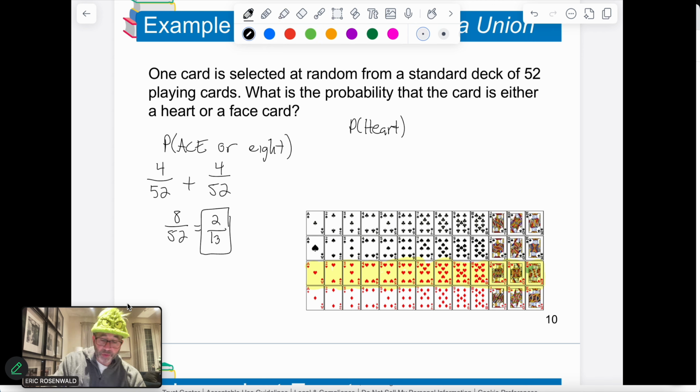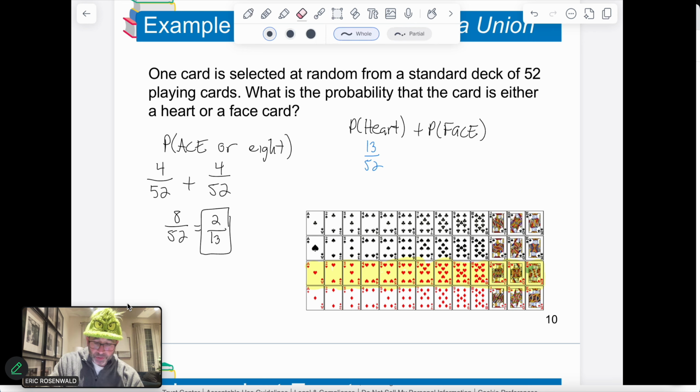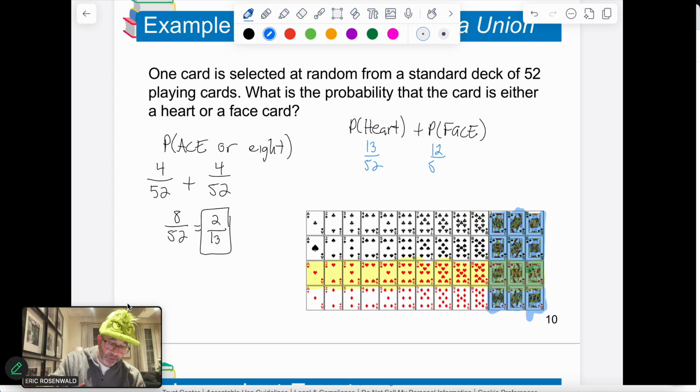And then we're going to say, what's the probability of drawing a heart? Well, when we look at this, we can see that there is a 13 out of 52 chance of drawing a heart. What's the probability of drawing a face card? Okay. Well, when I draw the face cards and look at this, we're going to do this one in blue. These are all my face cards right here. Okay. And you can see in total that there are 12 out of 52 that are face cards.